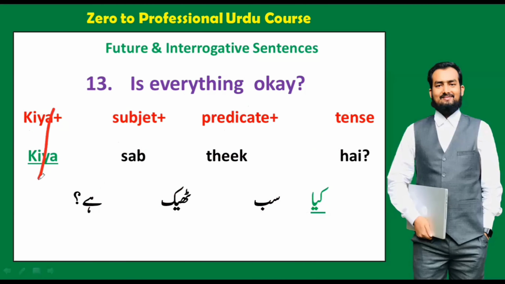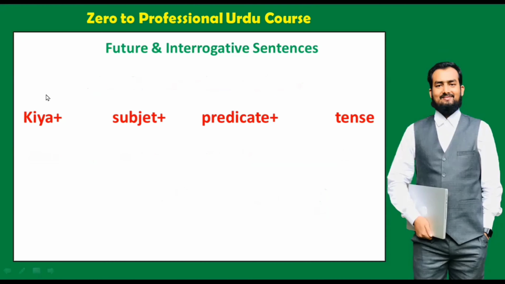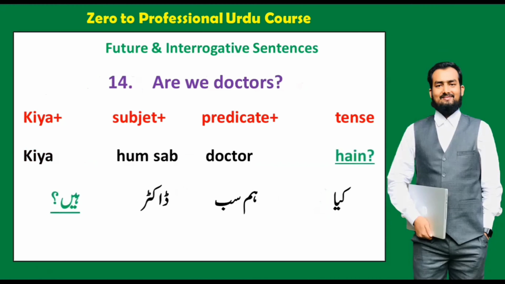Okay, so kya, you can see here, then subject, because you are talking about everything, and predicate, theek, and tense hai. So kya sab theek thak hai, it means is everything okay. And the next sentence is are we doctors? So how will you say? We will say kya hum sab doctor hain. So are we doctors means kya hum sab doctor hain.